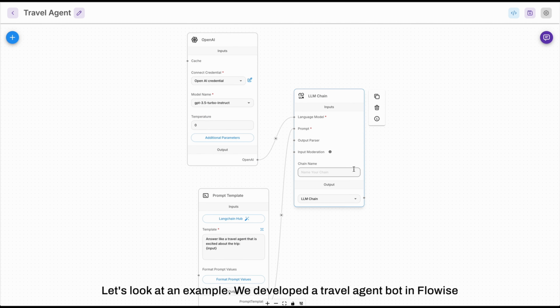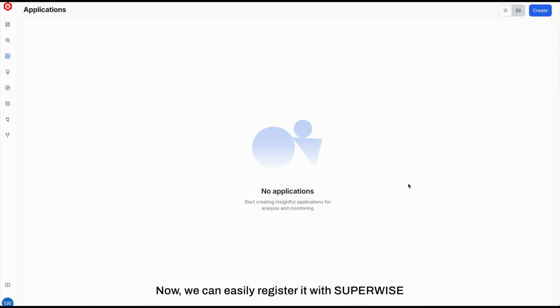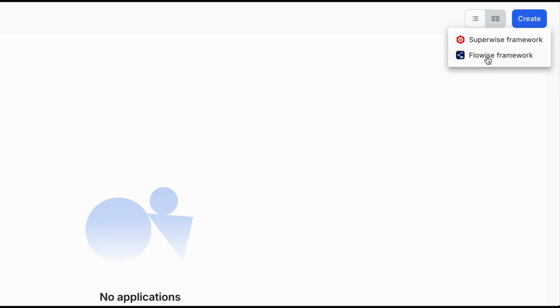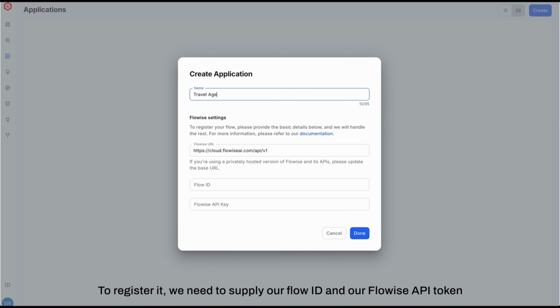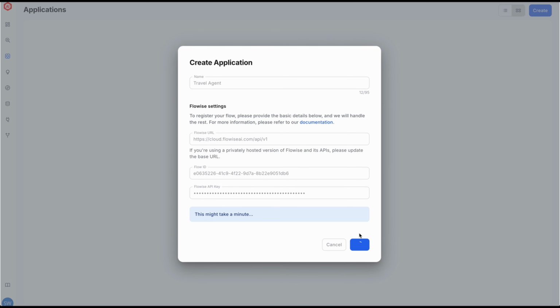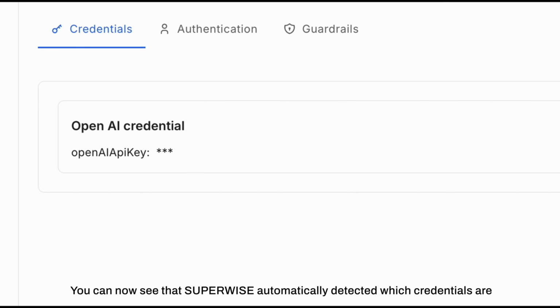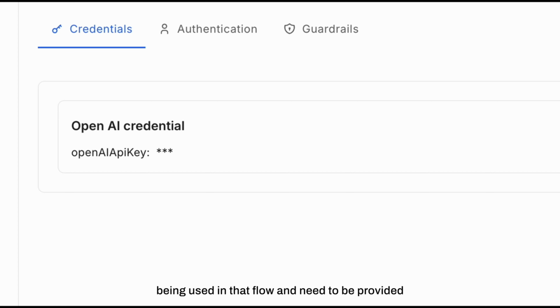We developed a travel agent bot in Flowise. Now, we can easily register it with Superwise without changing anything in our implementation, allowing us to deploy and govern our agent in production. To register it, we need to supply our Flow ID and our Flowise API token. You can now see that Superwise automatically detected which credentials are being used in that flow and need to be provided.